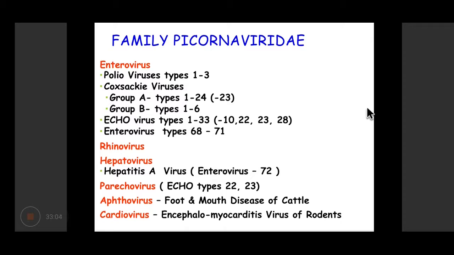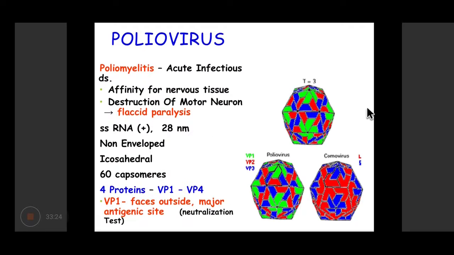This family, Picornaviridae, includes various viruses like enterovirus, rhinovirus, hepatovirus, parechovirus, aphthovirus, cardiovirus. But we'll be discussing enterovirus, and in enterovirus we'll be talking about polioviruses. Poliovirus is, as you know, responsible for a disease known as poliomyelitis.